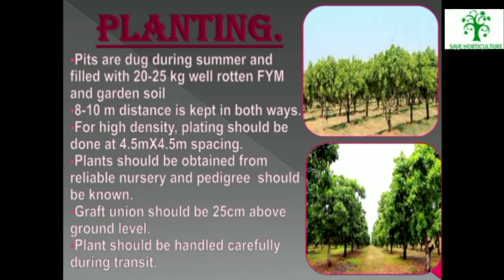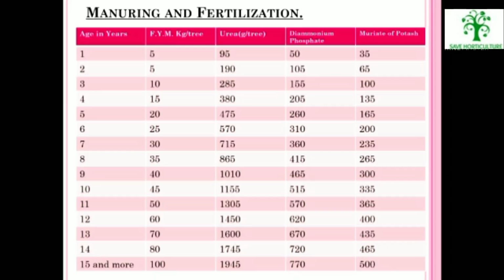For high density, planting should be done at 4.5 by 4.5 meter spacing. Plants should be obtained from a reliable nursery and the pedigree should be known. The graft union should be 25 cm above ground level. Plants should be handled carefully during transit.